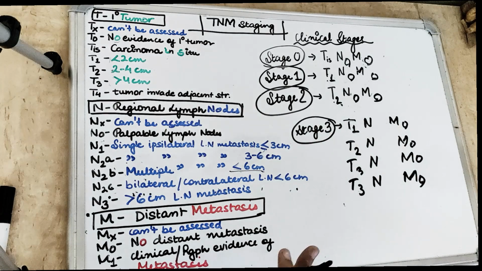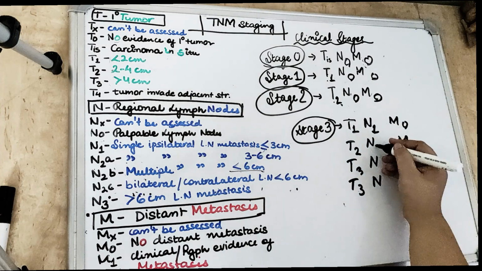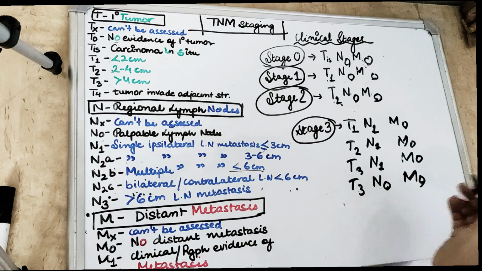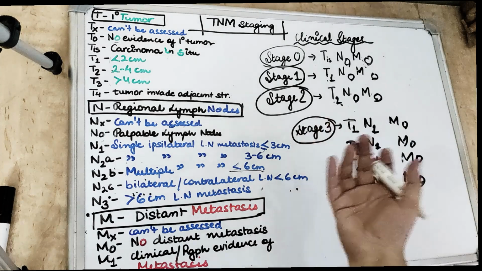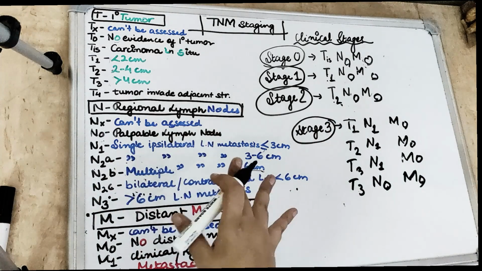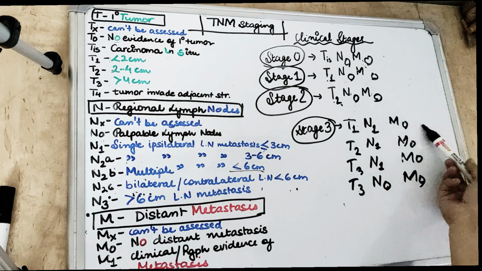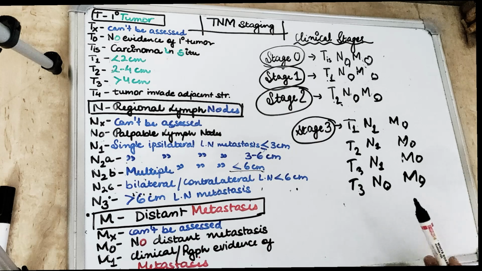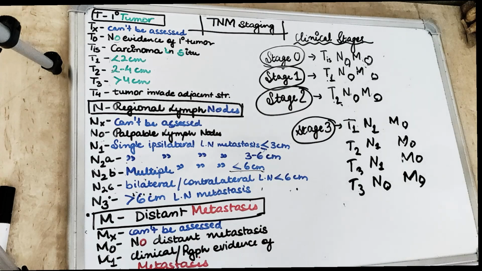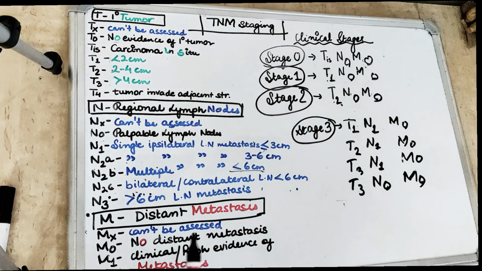Next, talking about N: for the top 3 I am going to write N1, and for the last one I am going to write N0, because the size is bigger. So there is no metastasis of the lymph node; however, there is a clinically palpable lymph node. So stage 3 is T1, N1, M0; T2, N1, M0; T3, N1, M0; and T3, N0, M0. If the patient has reached any of these situations, then we will say the patient is at that particular stage.